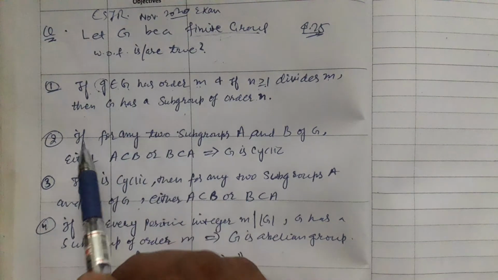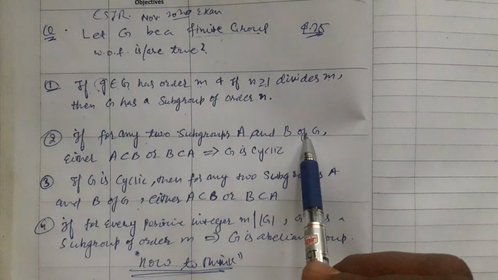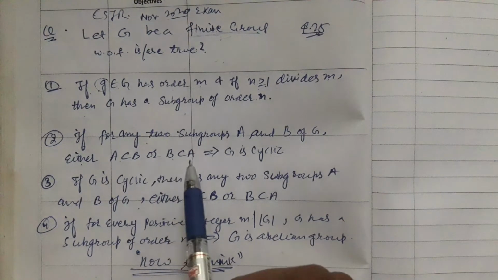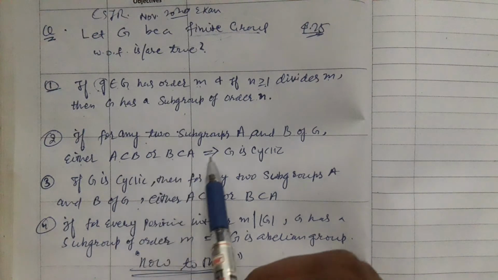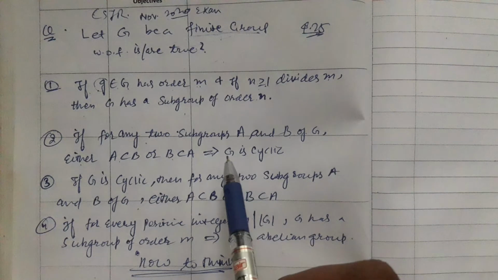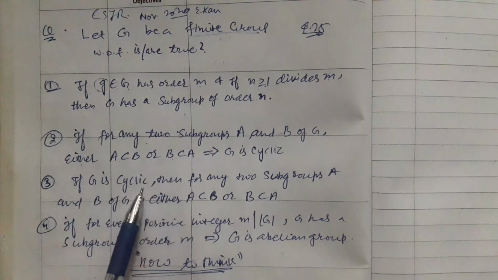Option 2 says that if for any two subgroups A and B of the group G, either one of them is a subset of the other, this implies that the group is cyclic. Is this true or not? Option 3 is just the converse of this statement.